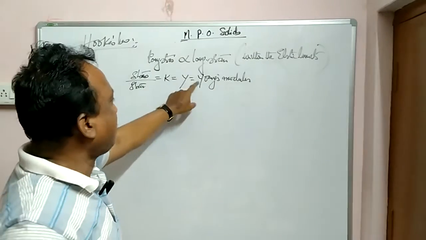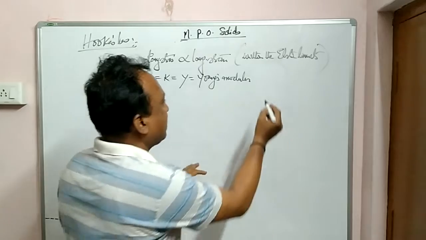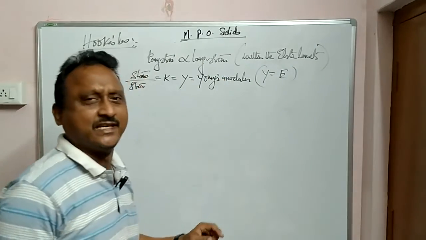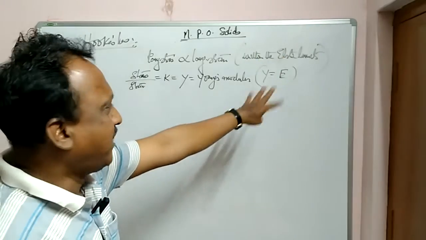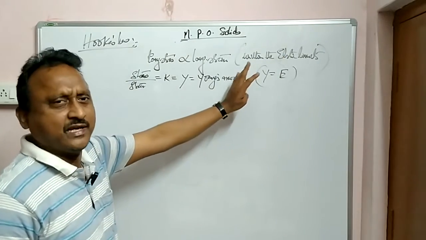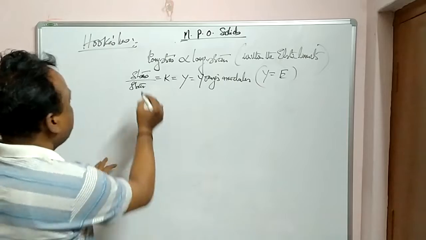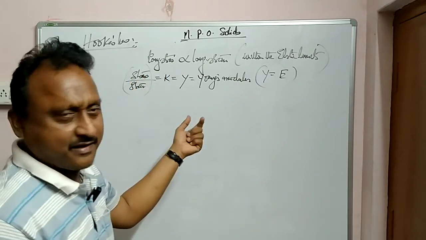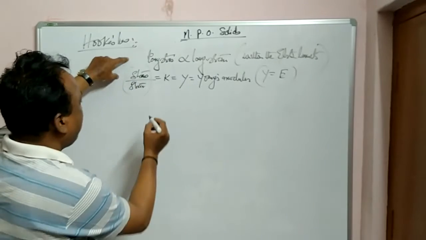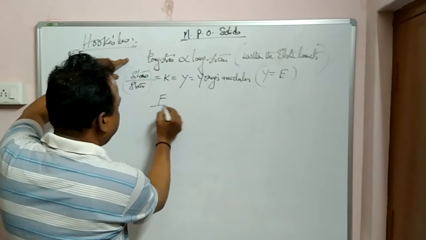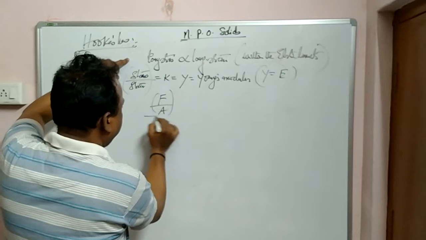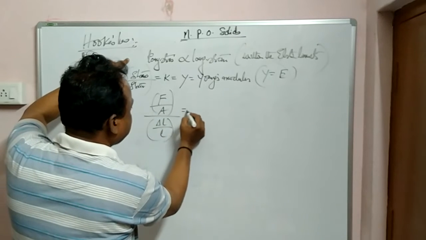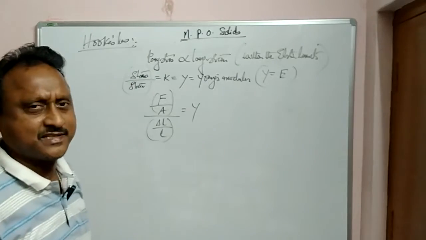In some books, Y is also written as E. Both are right. In some books, in higher classes, Y is also taken as E, Young's modulus. That is also right. But in intermediate standard, you better write Y only, Young's modulus. Because we have stress by strain, you have units for Y here. What is stress? Force by area. And what is strain? Change in length by original length. This is the mathematical formula for Young's modulus.